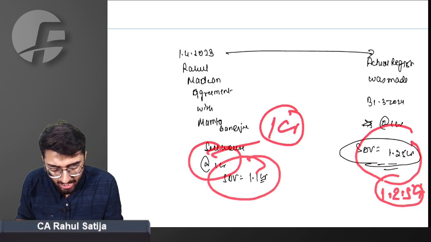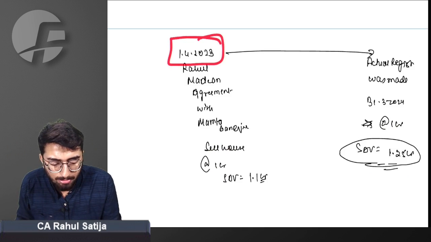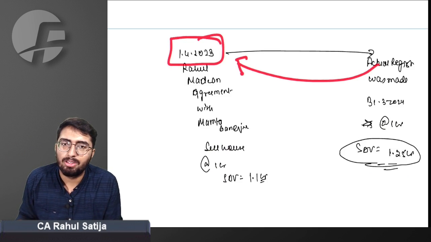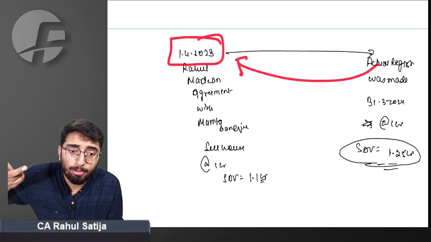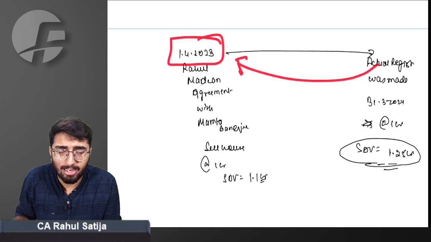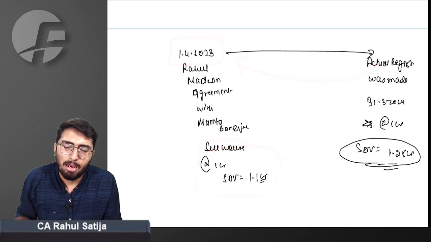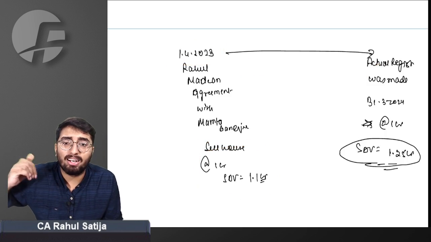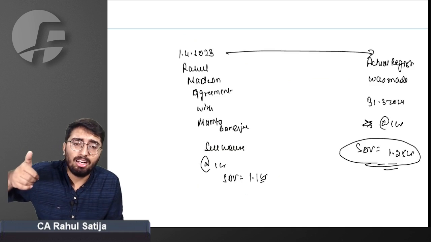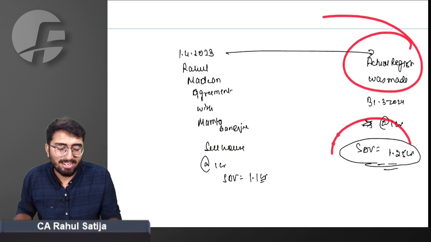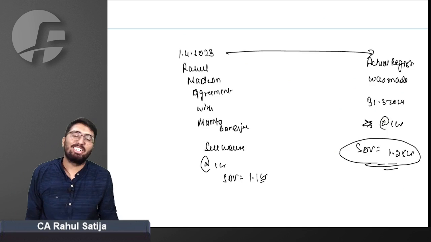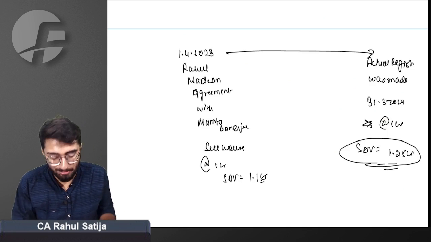The right answer is, if any amount of money is being paid by Mamta Didi to me via account payee cheque, account payee demand draft, or any other electronic clearing system, in that case, SDV on the date of agreement will be taken. But if no amount is paid by account payee cheque, account payee demand draft, and complete money is paid at the time of registry, then SDV of the date of the registry is to be taken. Did you get this point or not?